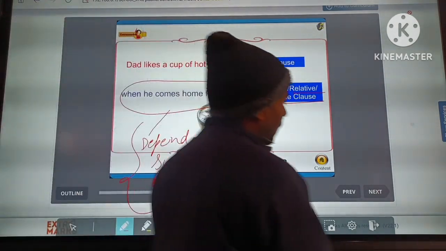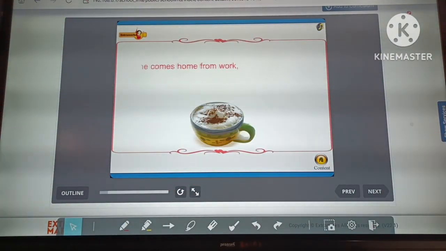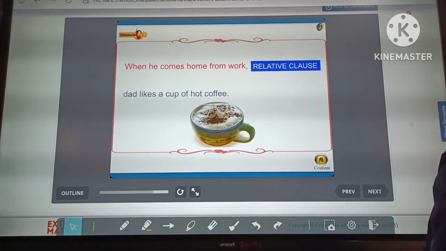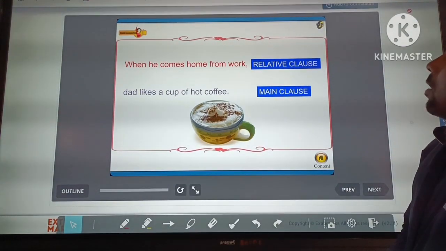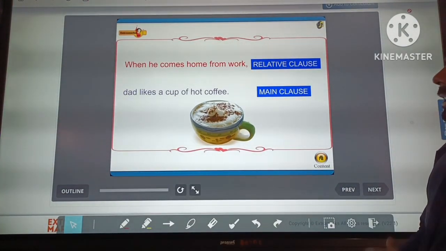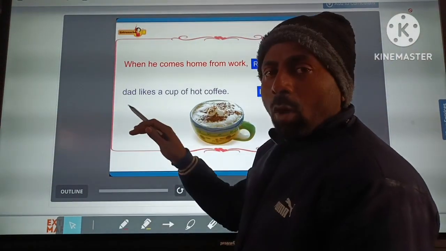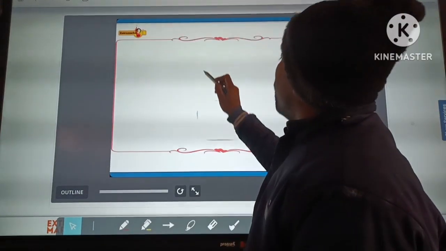Clear? Next we will be talking about this: when he comes home from work, it is the relative clause, and dad likes a cup of hot coffee, it is the main clause. Same process if we replace the clauses in their places, like when he comes home.